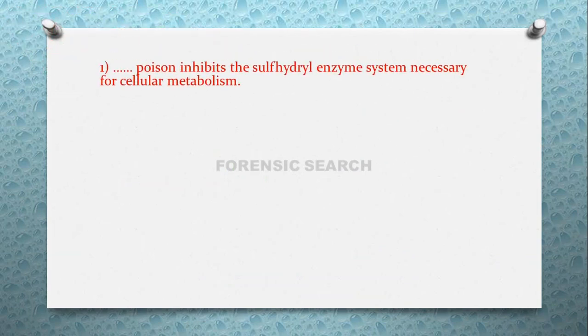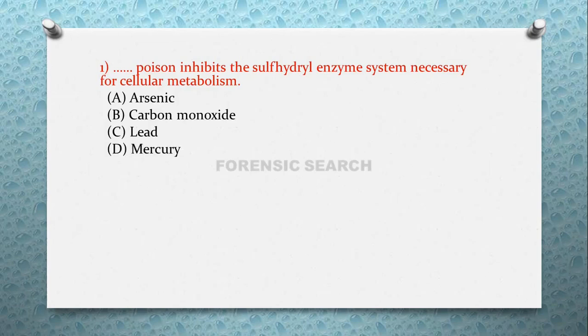Question number 1: dash dash poison inhibits the sulfhydryl enzyme system necessary for cellular metabolism. There are four options: option A is arsenic, option B is carbon monoxide, option C is lead, and option D is mercury. You can pause the video and solve these questions if you know the correct answer. Otherwise, I will tell you the correct option. The correct answer of this question is option A, that is arsenic poison inhibits the sulfhydryl enzyme system.